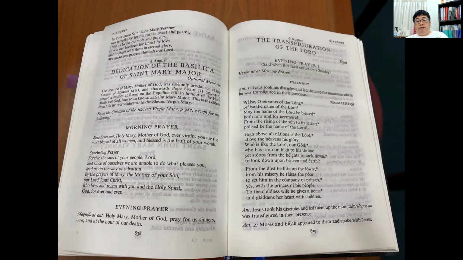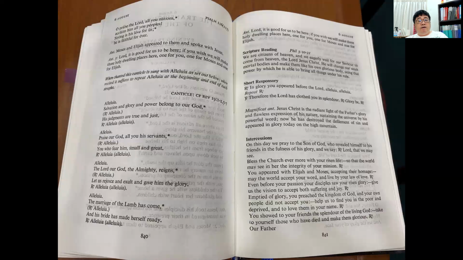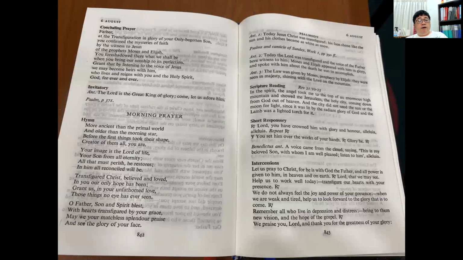Then we have got another example here, a feast, Transfiguration of the Lord. As you can see here, if this is celebrated on a Sunday, then there's evening prayer 1, which we refer to on page 839, the hymn as at morning prayer. Other pages for evening prayer 1 would be on page 840, 841, and so on. Then you can see morning prayer for the Feast of the Transfiguration.